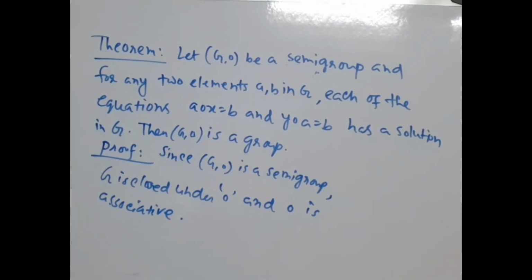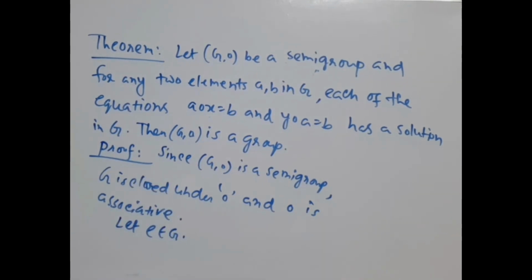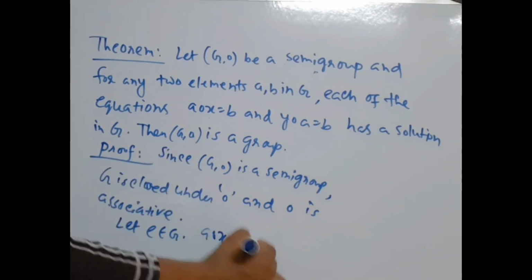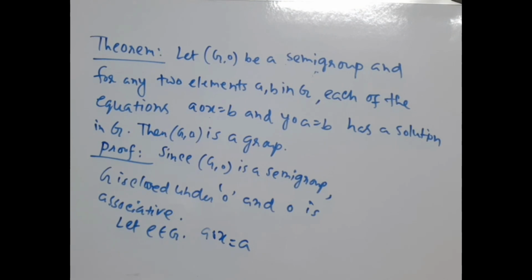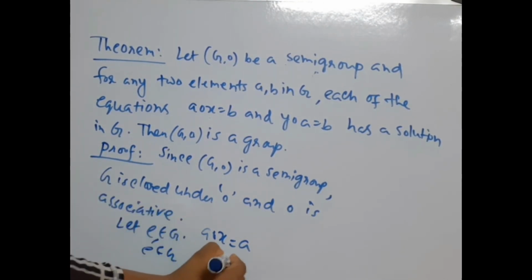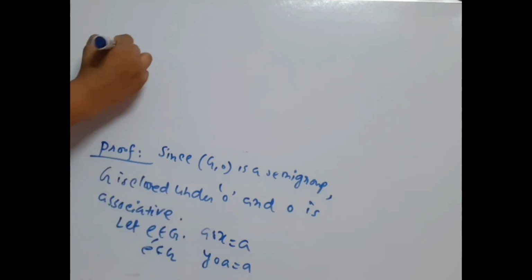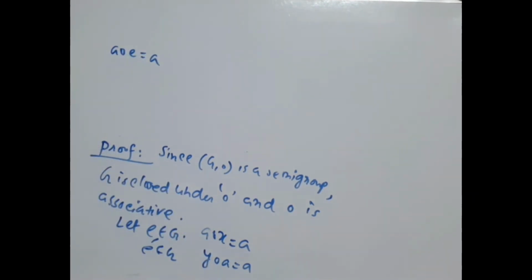Now take an element in G. Let E belong to G. Now let E be an element in G satisfying the equation A composed X equal to A, and E dash be an element in G satisfying the equation Y composed A equal to A. Since E satisfies the equation, we can write A composed E equal to A, and E dash satisfies the equation, then E dash composed A equal to A.